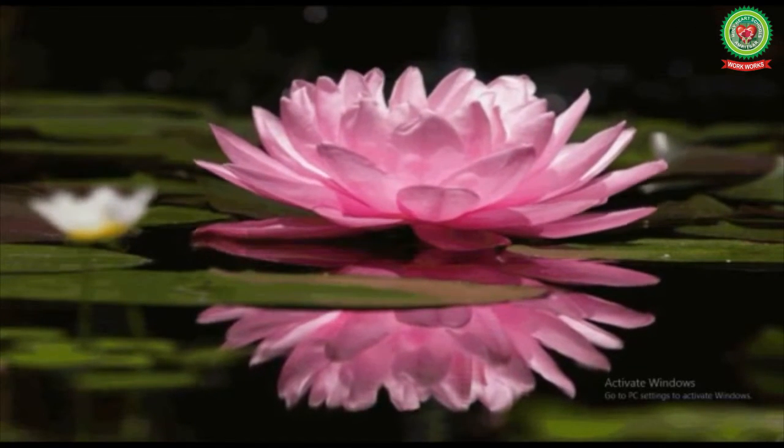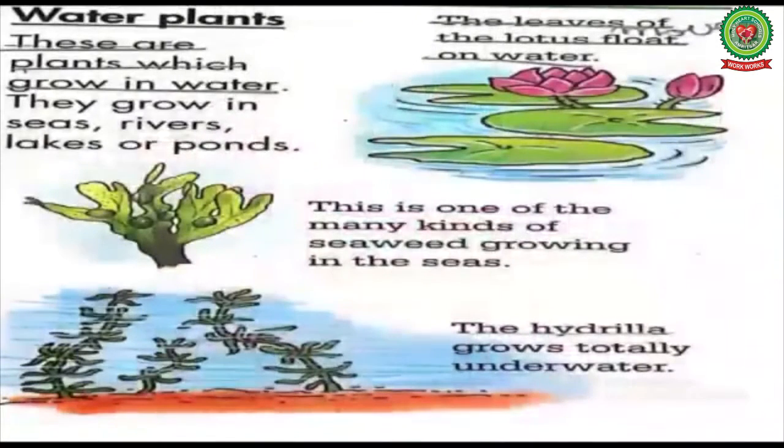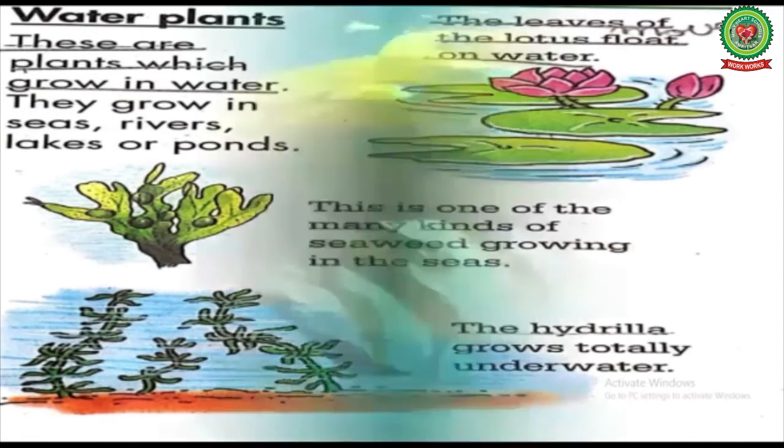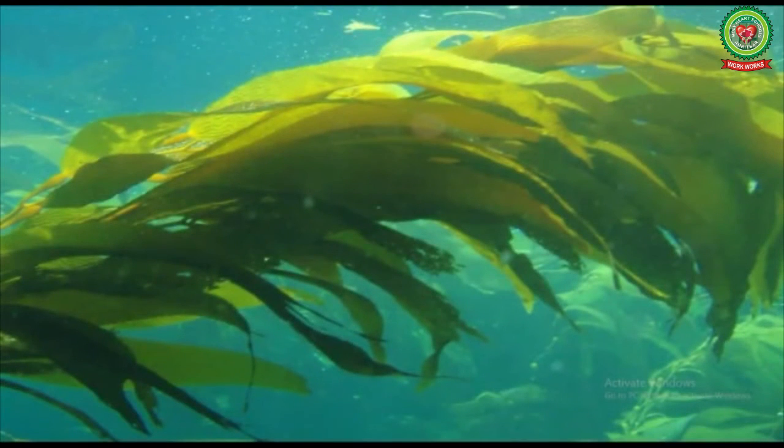Now the next plant is seaweed. This is one of the many kinds of seaweed growing in the seas. Children, seaweed is a water plant. It needs sunlight to survive. So they grow at the sides of the oceans or seas. It is possible to grow seaweed at home in a large aquarium using salty water.